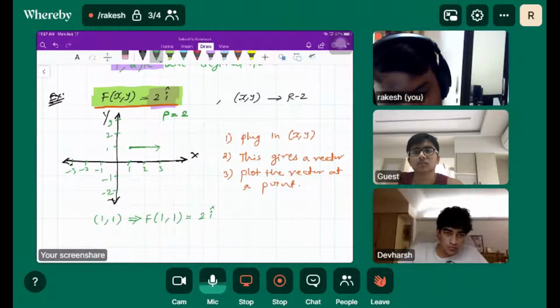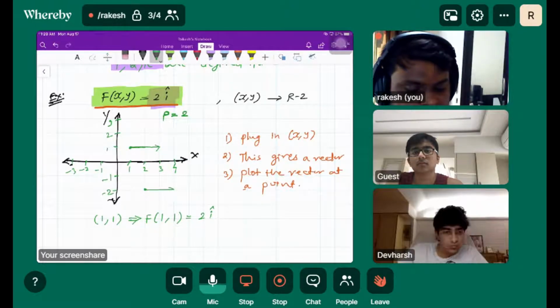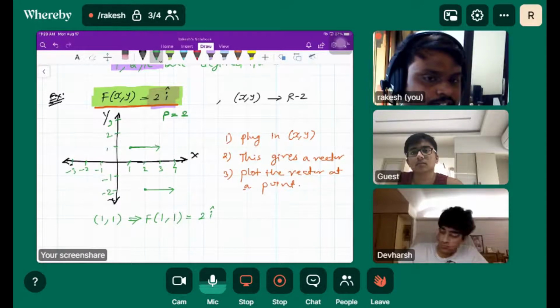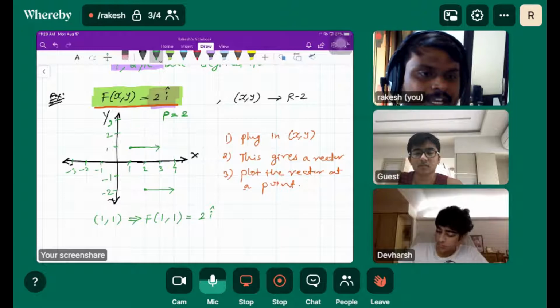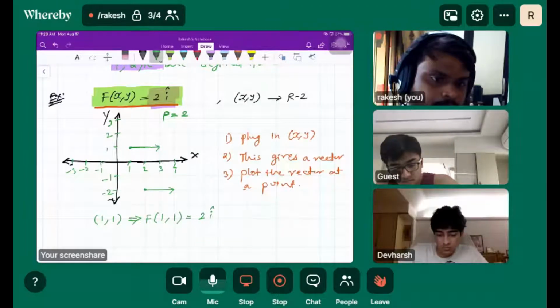So if I take this point, what would be my vector here? It will go in the x direction by 2 units, because if you plug any point, my vector field is only 2i cap.